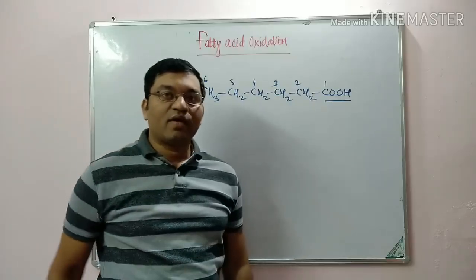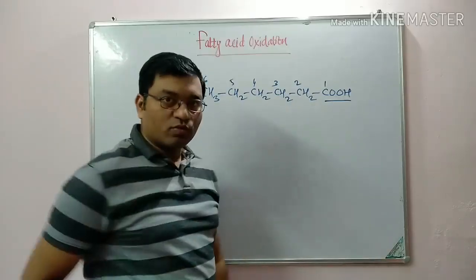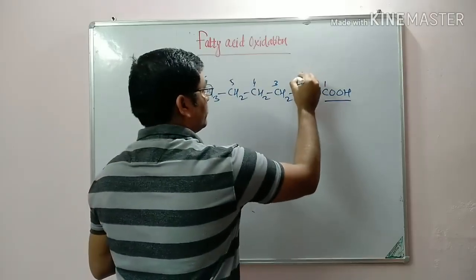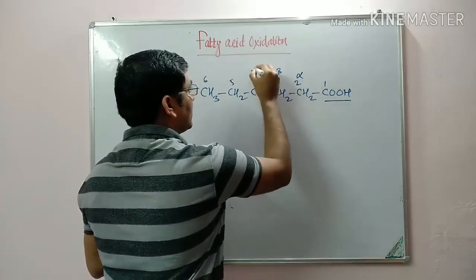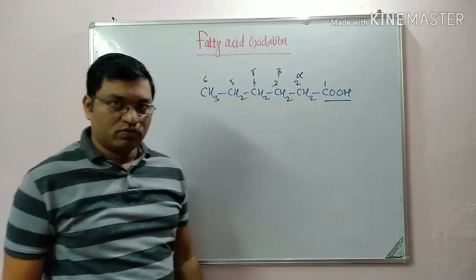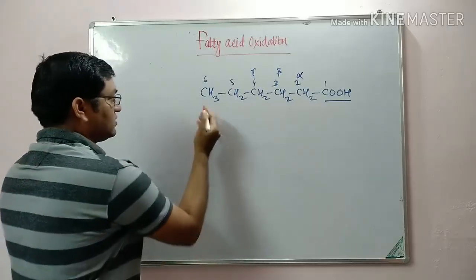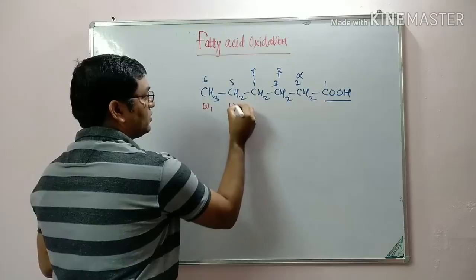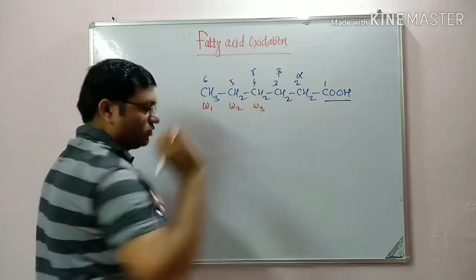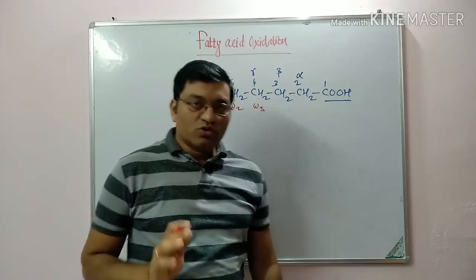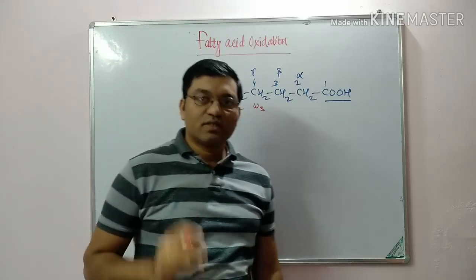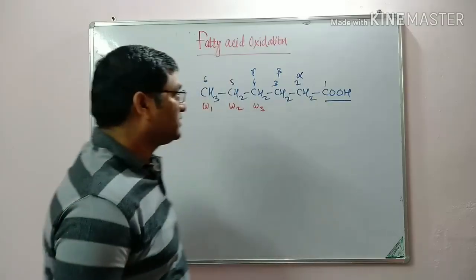The carbon atoms adjacent to the carboxyl group are known as alpha, beta, gamma, and so on. And from the methyl end, it is numbered as omega 1, omega 2, omega 3, and so on. So the most common fatty acid oxidation is beta oxidation of fatty acids.